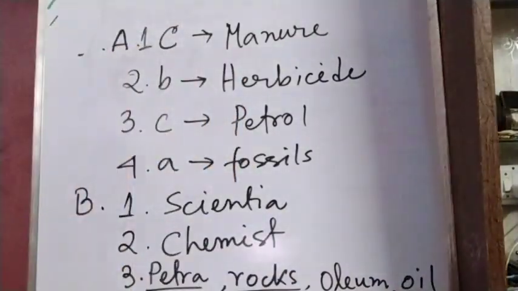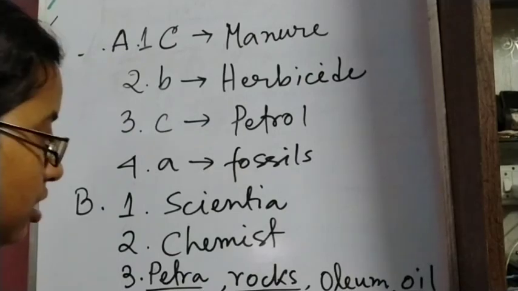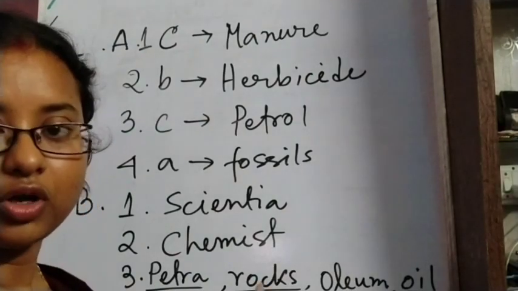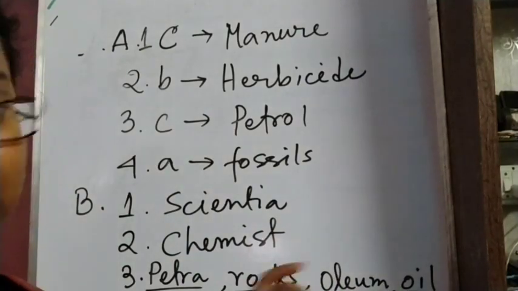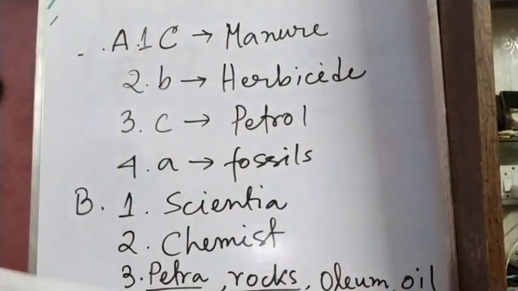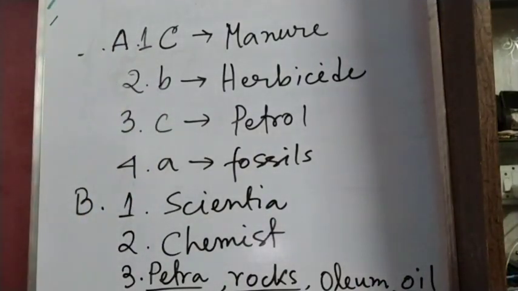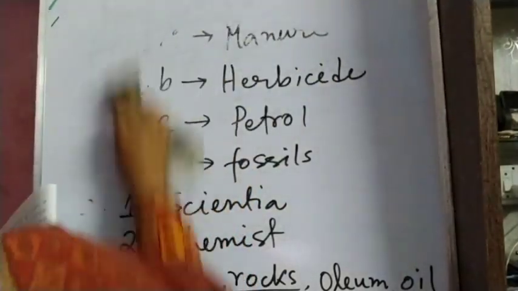These 4 gaps are there. In first we have to put petra, which means rocks or rock, and then oleum, which means oil. So these 4 blanks were there. This was question number 3. Now we will go for question number 4.